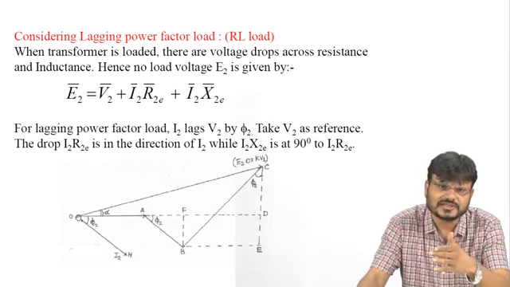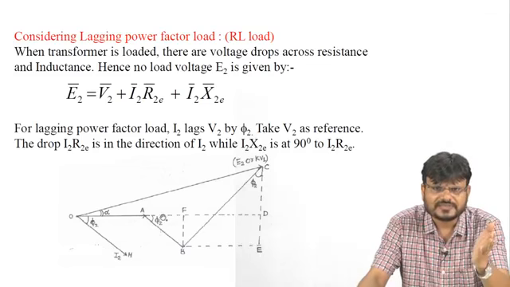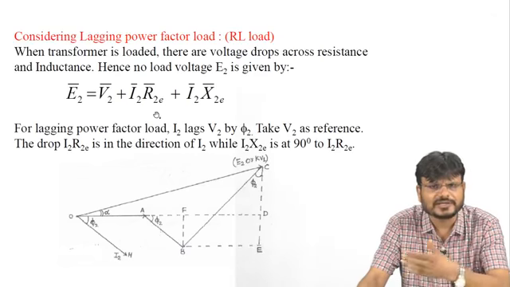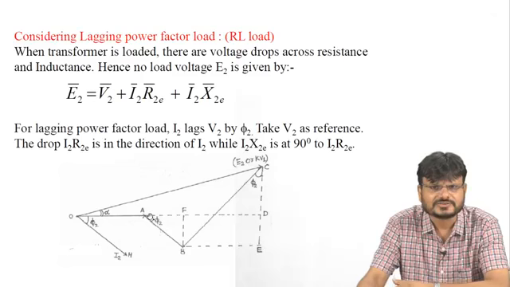So what is the phase of this current? I2. So this AB is representing the voltage drop across the resistance of the winding, which is referred to the secondary side. So this AB is representing I2 into R2E, right?